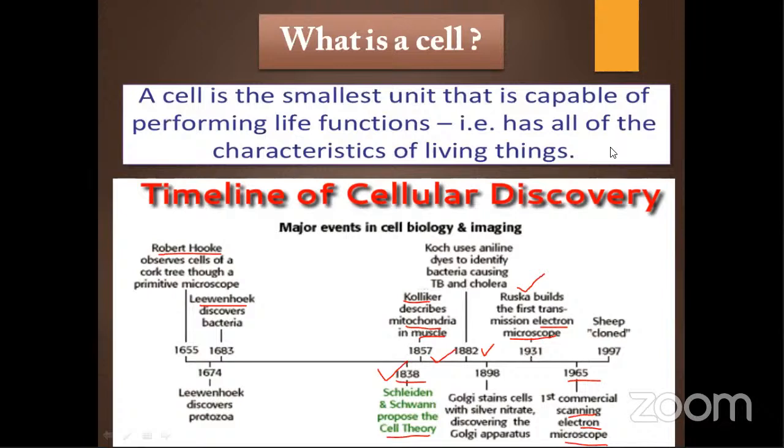For the cell itself, he has used the term cellulae. By that time, the term cell was not coined and not in use. So he was the first person who has seen some kind of thing. Because of that, he used this term, cellulae, right?